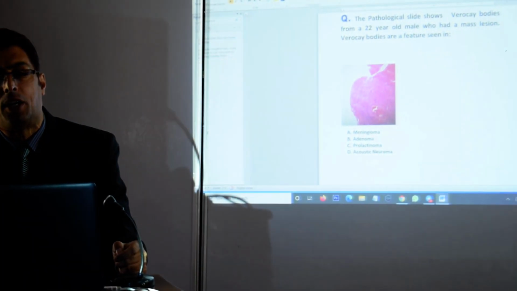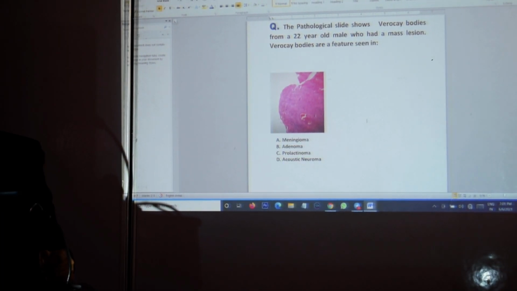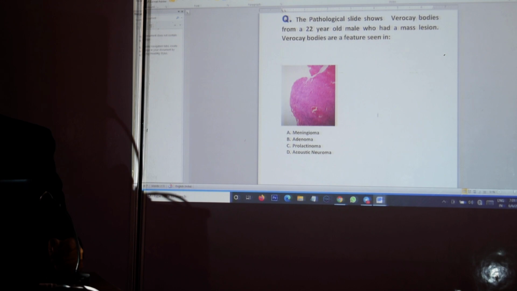It is a very simple question, but you have to know the exact meaning of the term Verocay bodies and the characteristic features of different pathological tumors which we come across in pathology. So the other options A, B and C are ruled out by simply your fundamental knowledge of pathology. So acoustic neuroma, option D, happens to be the correct answer as explained briefly.